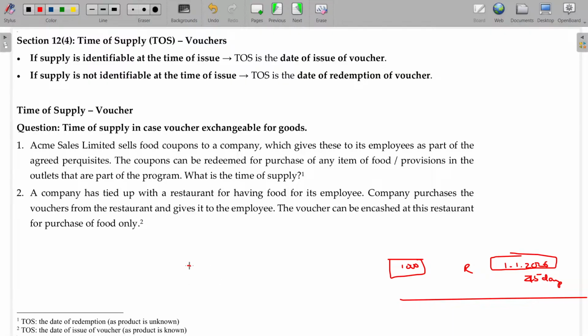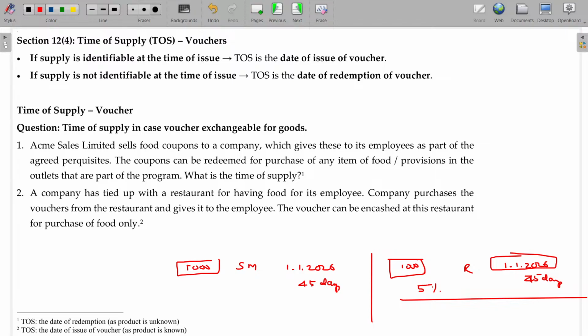Suppose you received around 1000 rupees worth of gift voucher, to be used for purchasing any commodity in a supermarket. Issue date being 1/1/2026. You can purchase any commodity within 45 days. Is that okay? Now, in case of a restaurant, all the restaurant food items are billed at the rate of 5%. It's pretty certain what the GST rate for this 1000 could be.